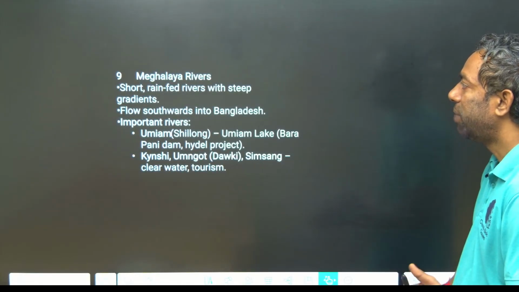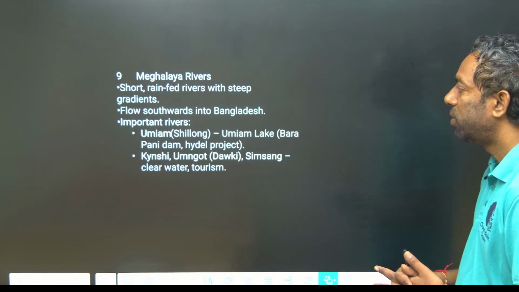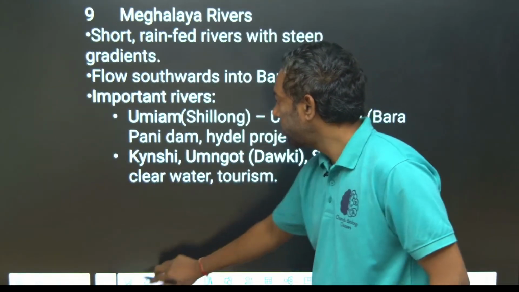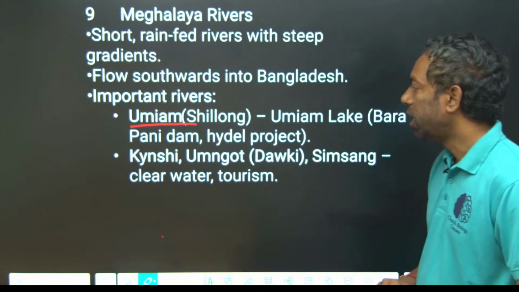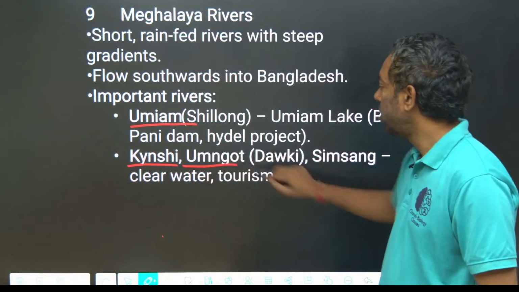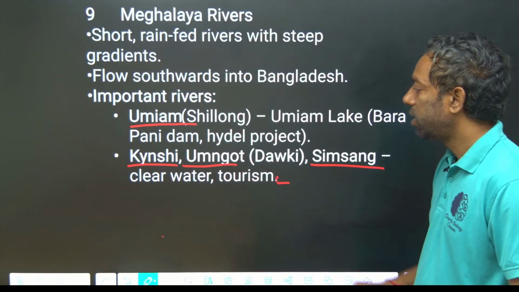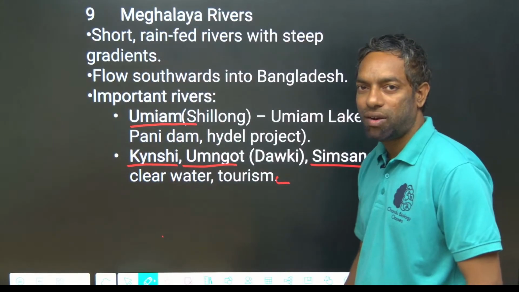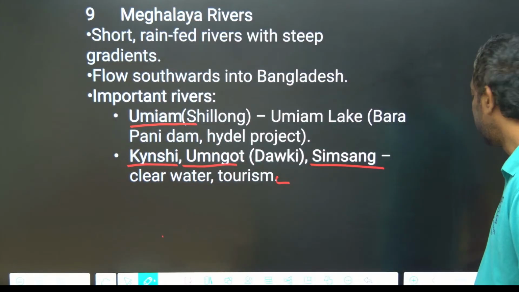Meghalaya rivers are very short, rain-fed rivers with steep slopes. Just look into these names, guys. Umiam is a Meghalaya river. Kynshi, Umngot, and Simsang are others. Simsang is a clear tourism spot of Meghalaya. Meghalaya is a beautiful place; sanitation awards were won there by many villages, guys.